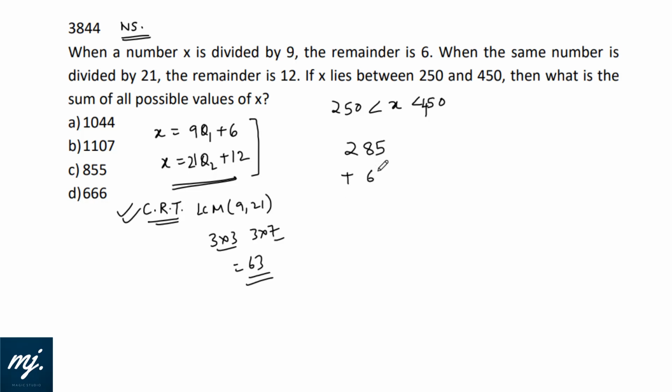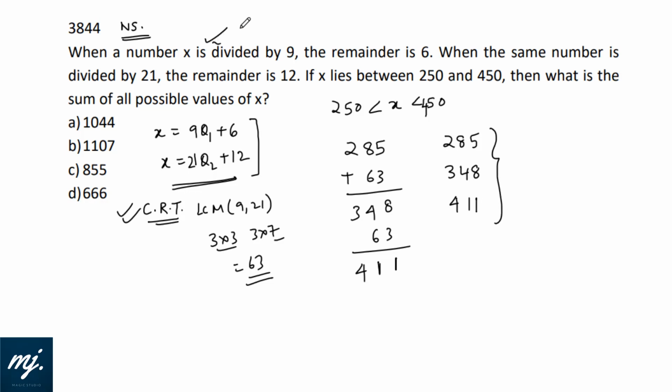That means the next number is if we add 63 to it. That would be 348, yes, 4 and 3. Next number, add 63 to it: 411. Now if I add 63 to it, it will be more than 450. So we have got three numbers, 285, 348 and 411, which follow whatever condition has been given.